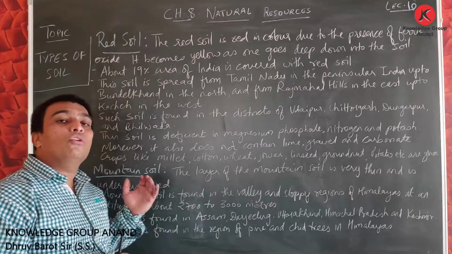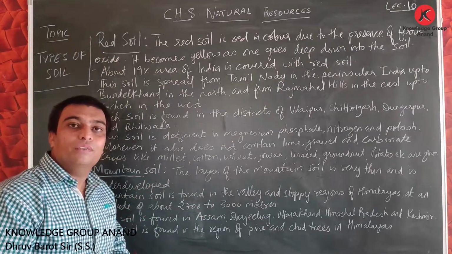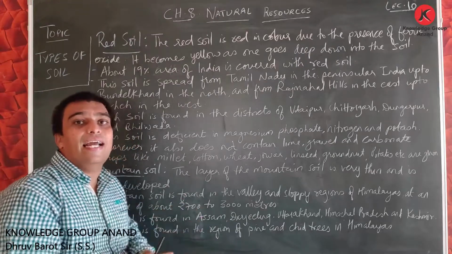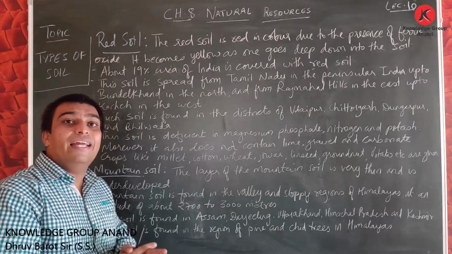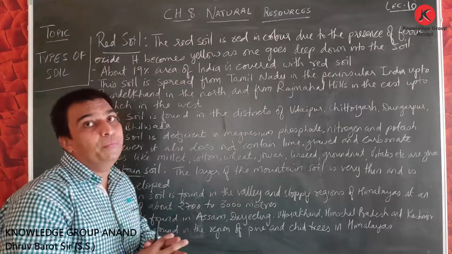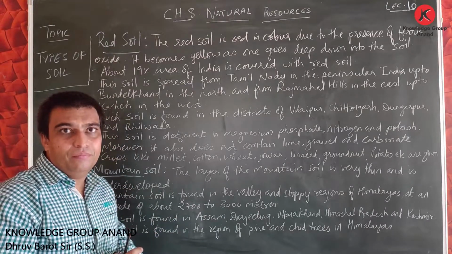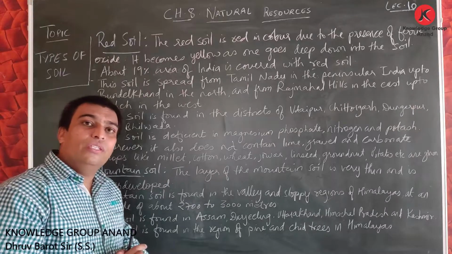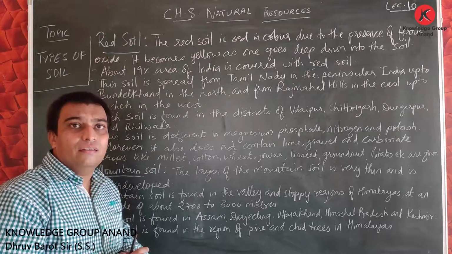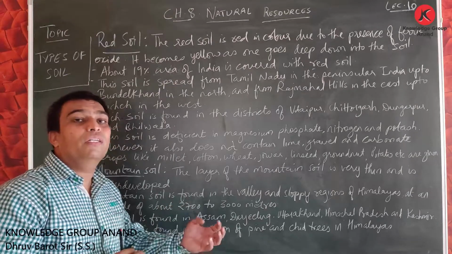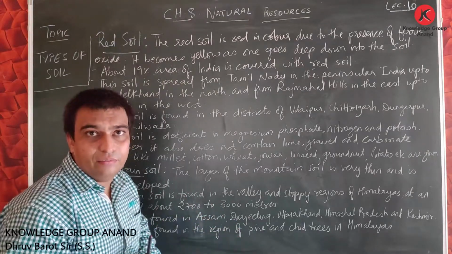Then we discussed marshy and peaty soil. This type of soil was found in areas where the climate is humid. We also discussed, friends, that this type of soil is mostly submerged in water during the rainy season.